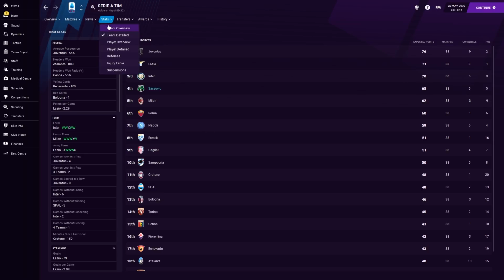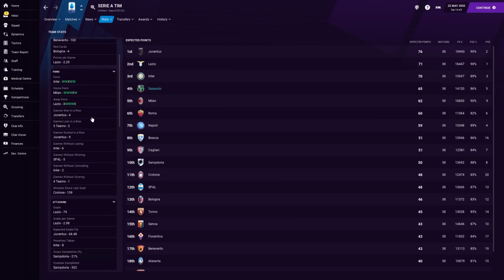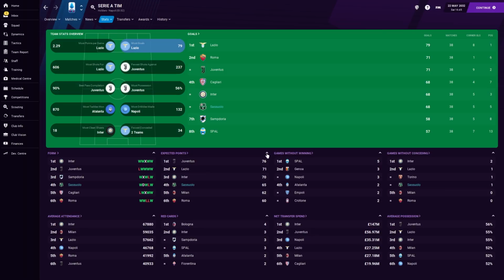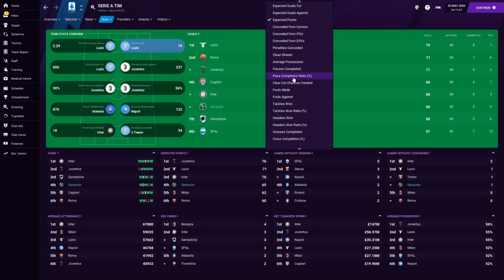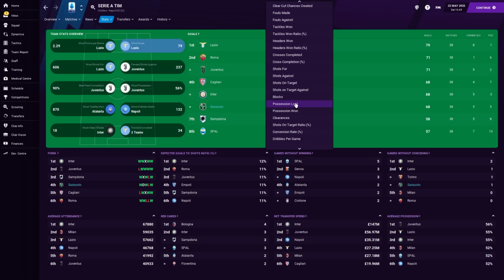Is there any other ones I'm interested in here? There usually is. For those of you who are unaware, these stats that you see on this side, you can actually get more of them. If you go into this, all of these gives you access to an insane amount more. Now, obviously it's hard to pick one to just take a look at here, but there's so many more things that you can actually assess if you want to.